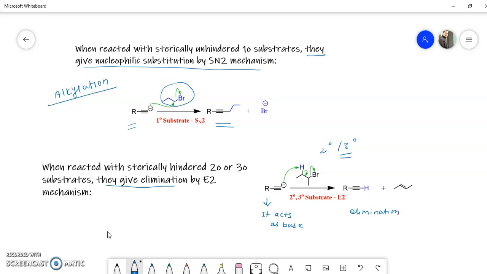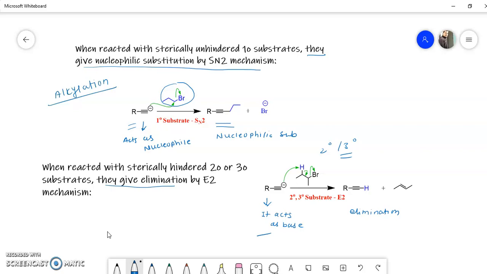So always remember that if acetylide reacts with a primary alkyl halide, there is nucleophilic substitution and the acetylide acts as a nucleophile. But if the substrate is a secondary or tertiary alkyl halide, then it acts as a base. This is very important to remember: when acetylide acts as a nucleophile and when it acts as a base.